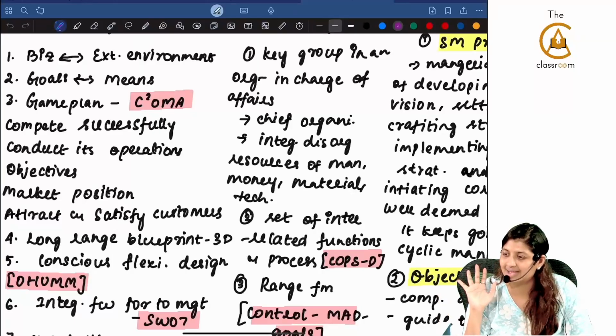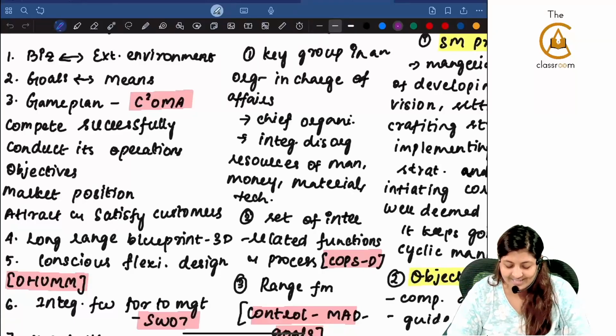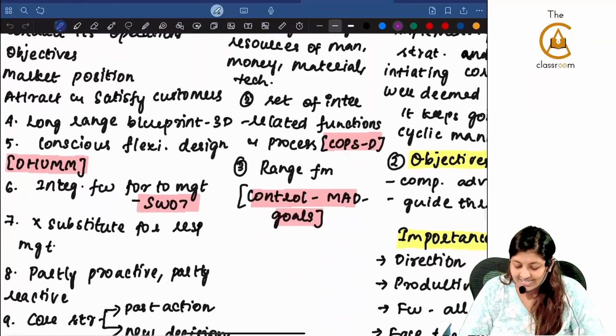Didn't even touch the chapter number 1. Thought it's easy and no one studied. Correct? You studied? Okay. Game plan for COMA. Attract and satisfy the customers.